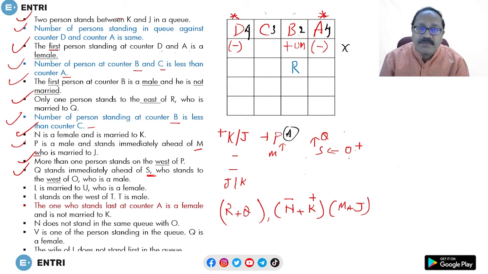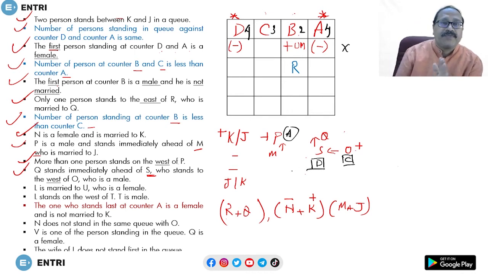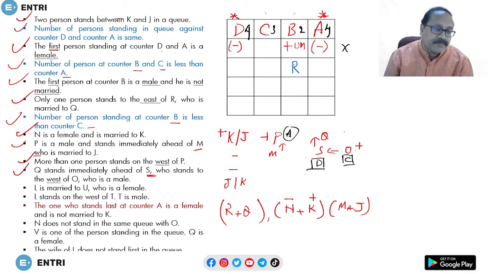That is, it should be C, counter C, okay, and D, they will be at counter D towards west direction. The next one, this part is over, and who is male, O is male, okay, అయిపోయింది ఇది.